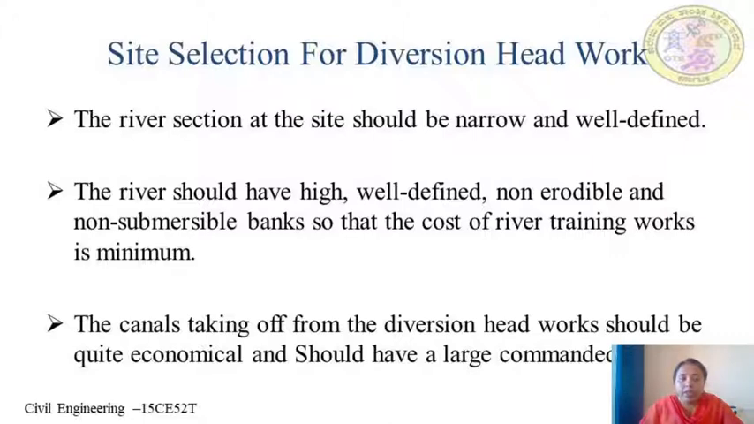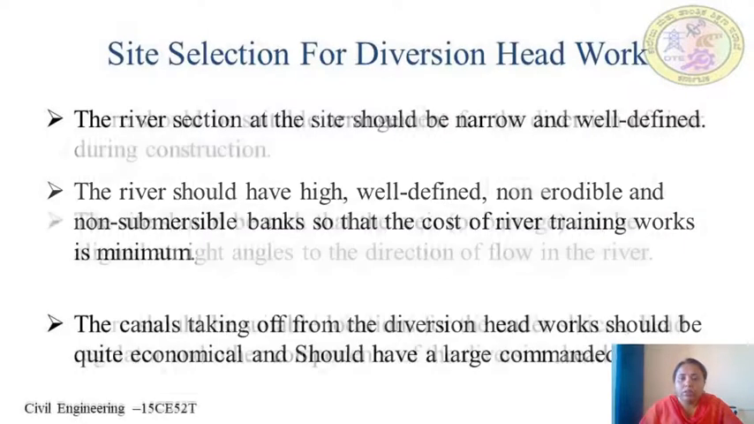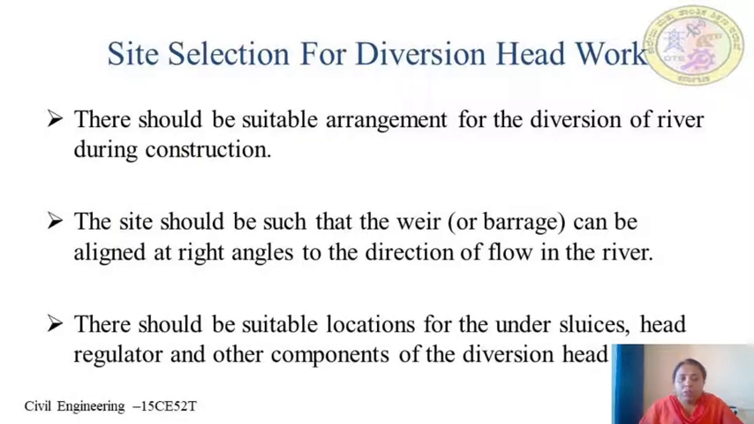And next, the canals taking off from the diversion headwork should be quite economical and should have a large commanded area. The canals that are taking off from the diversion headwork should irrigate a large amount of land. And also there should be suitable materials for the diversion of the river during construction. The required materials of construction should be available near the site. That is the main requirement.